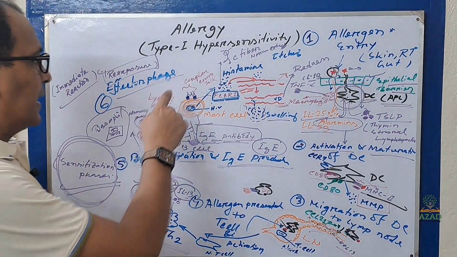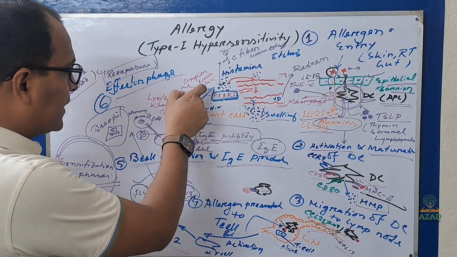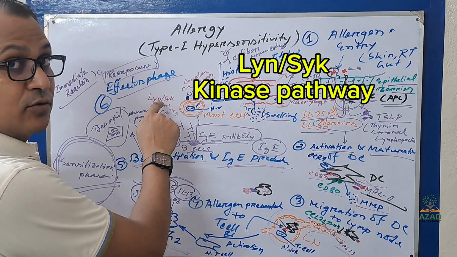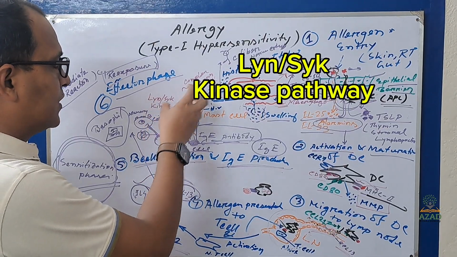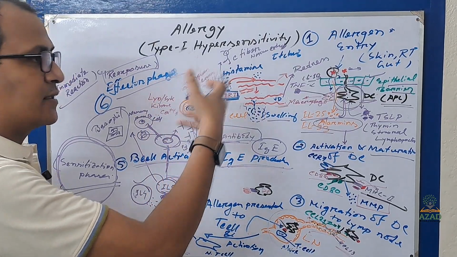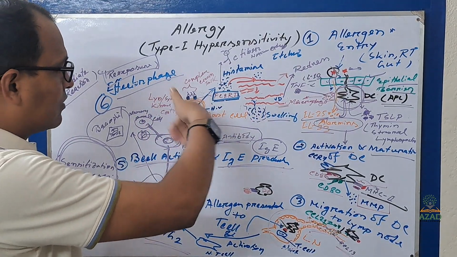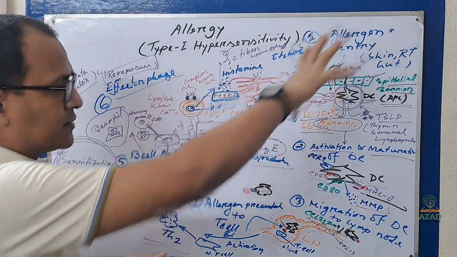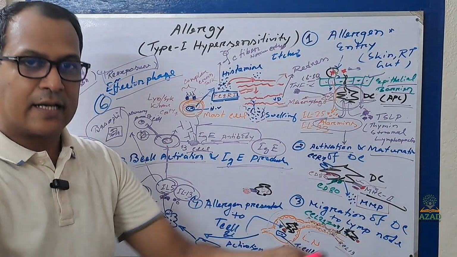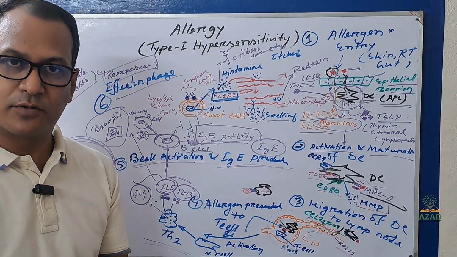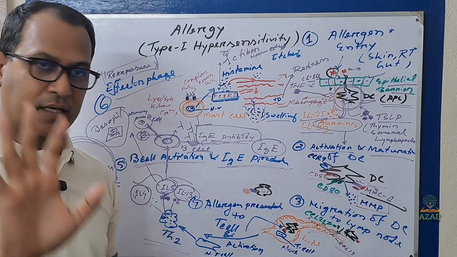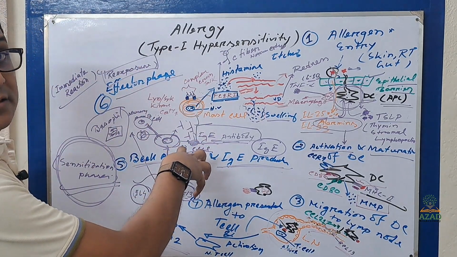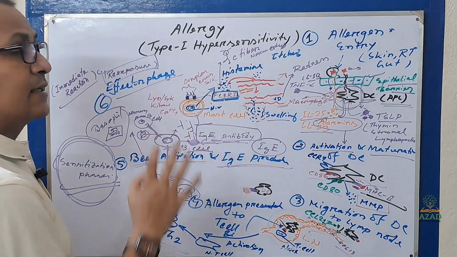Already I said, at that time your Lyn and Syk kinase pathway will activate, and it will arrange high intracellular calcium, and that will cause release of histamine. And histamine will cause vasodilation and recruitment of immune cells, inflammation like that, already I said. But what will happen when second exposure happens and allergy is produced?